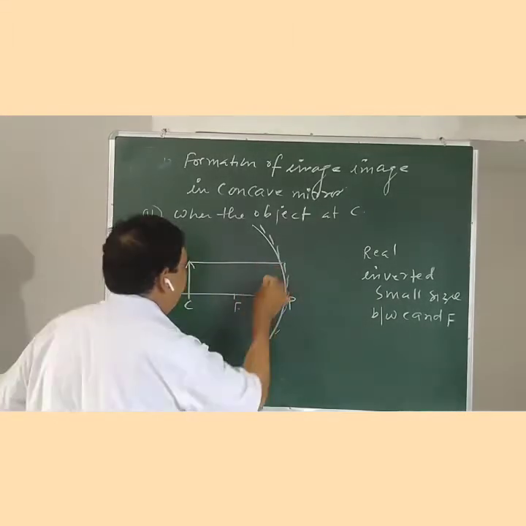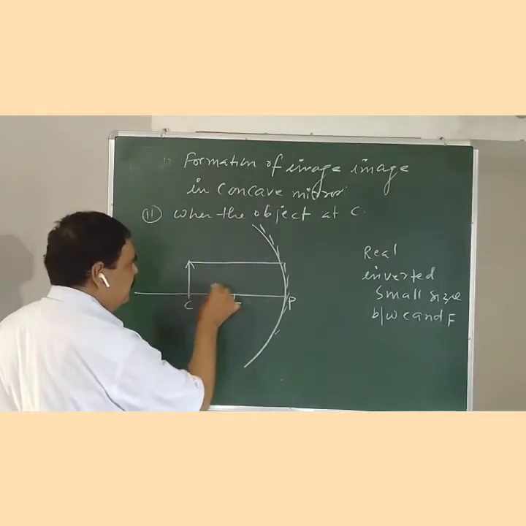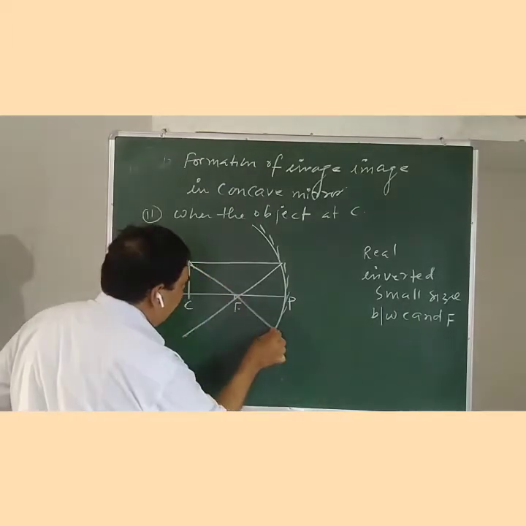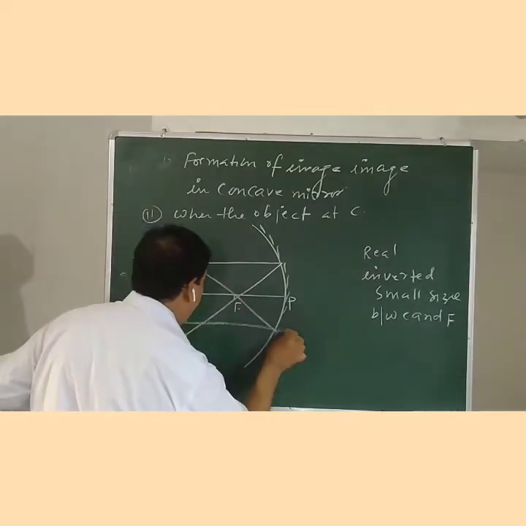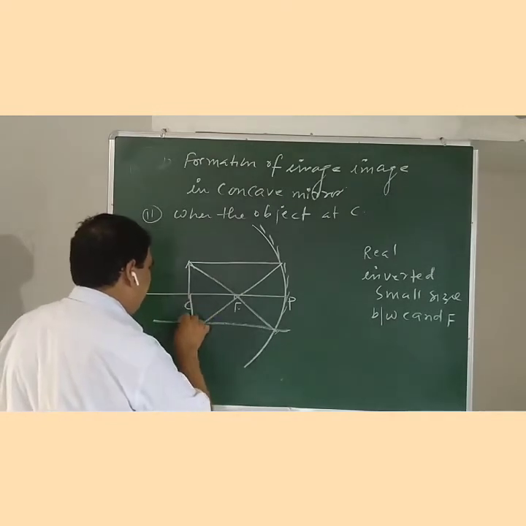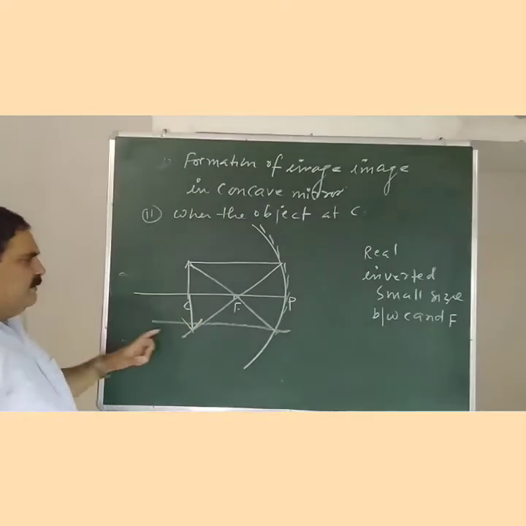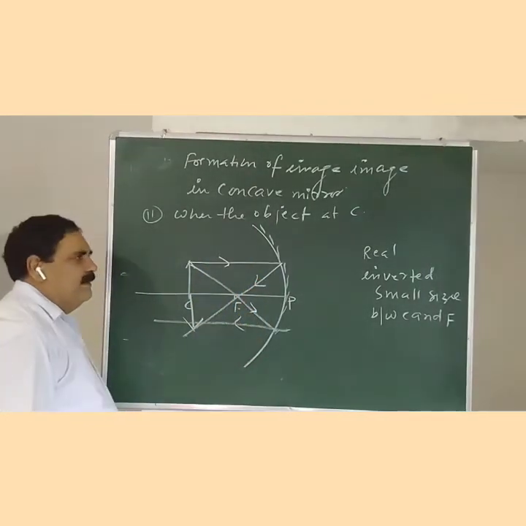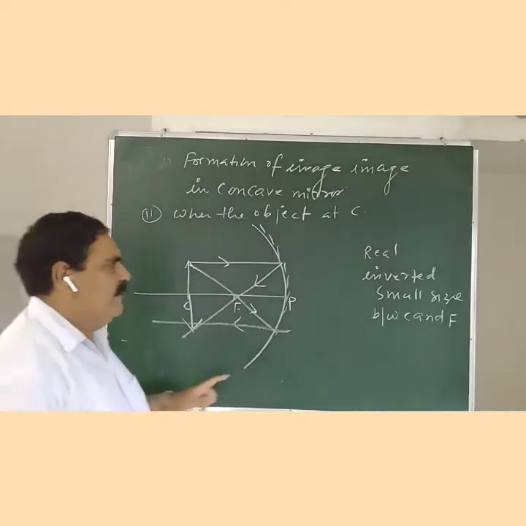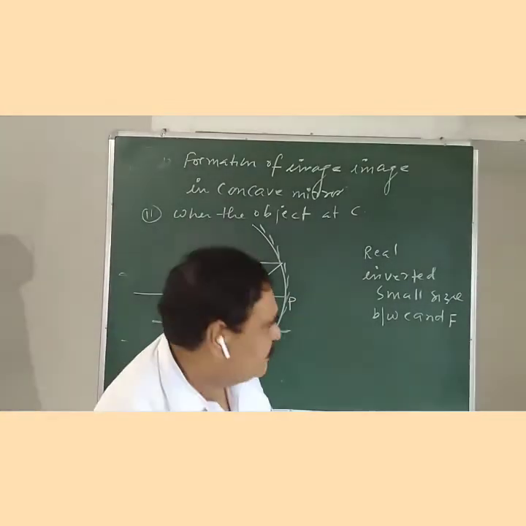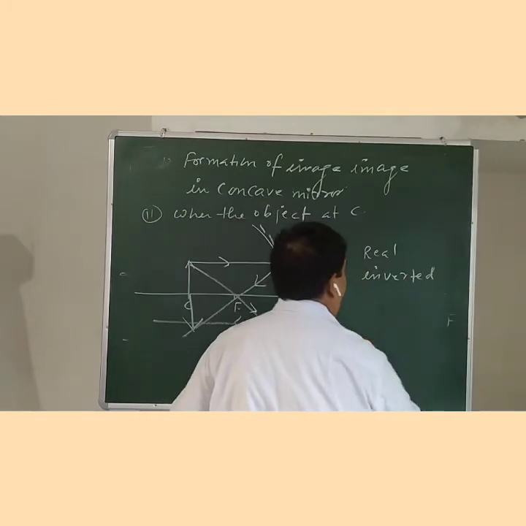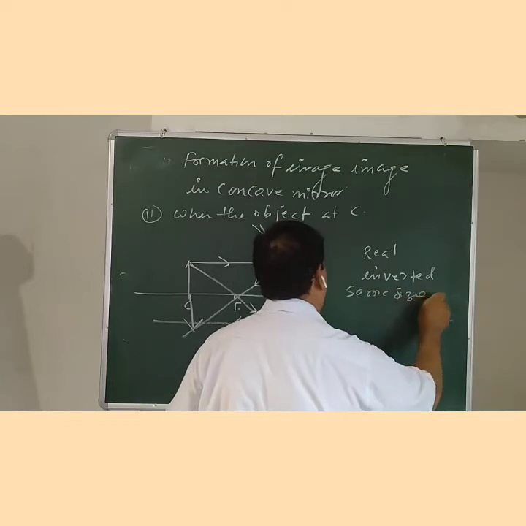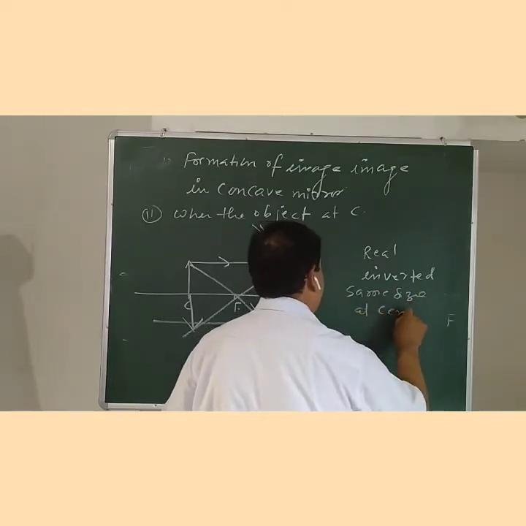The light ray incident parallel to the principal axis passes through the focus. Another light ray goes in this direction, and the rays cut at this point. Then the image is formed at the center of curvature. The characteristics of the image will be real, inverted, same size, and at the center of curvature.